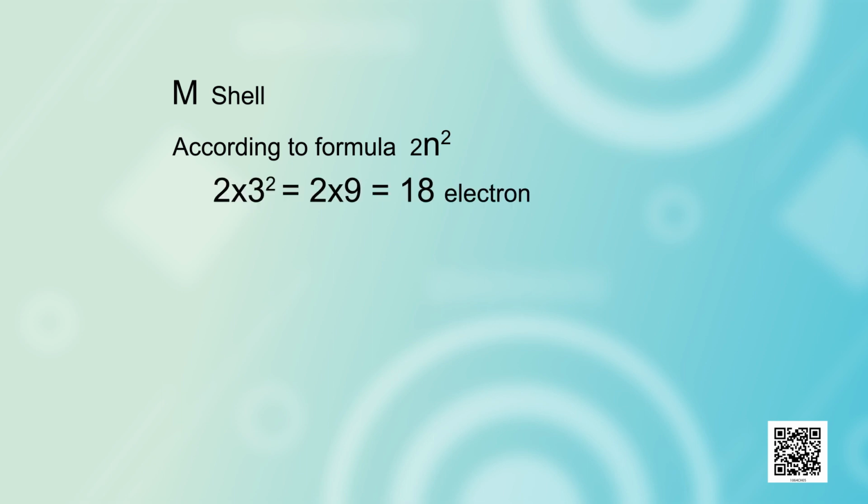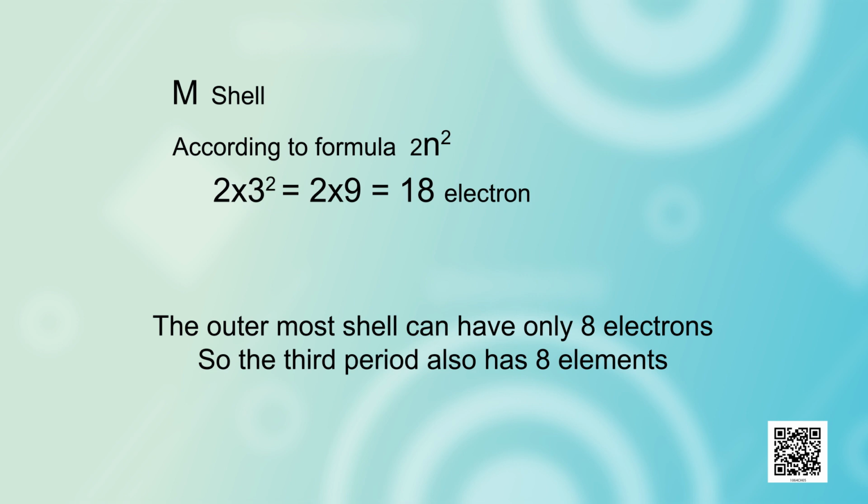For the M shell, if we apply the formula 2n squared, it will be 2 into 3 squared, which is 2 into 9, that is equal to 18. But the outermost shell can have only 8 electrons. So the third period also has only 8 elements. The position of an element in the periodic table tells us about its chemical reactivity.